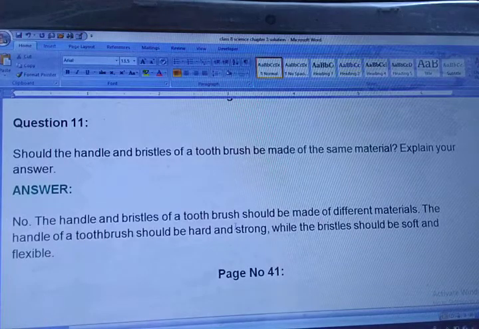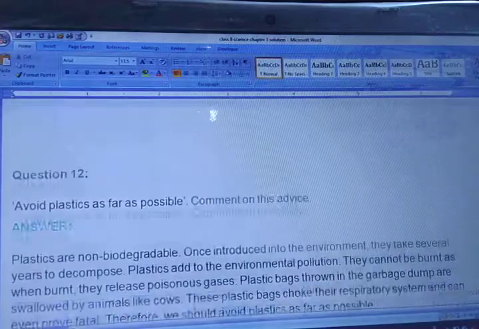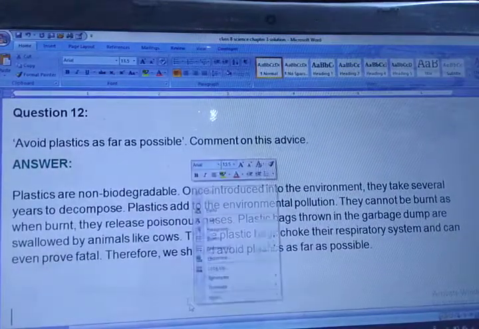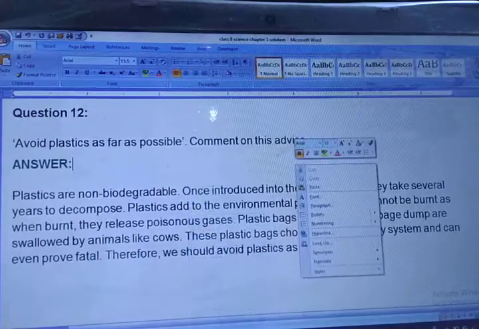You may have heard about Colgate Flexi Brush, so that's why it is written also. It should not be made of the same material because of the hardness and softness. Now we are moving towards question number 12. You can see a very nice question.